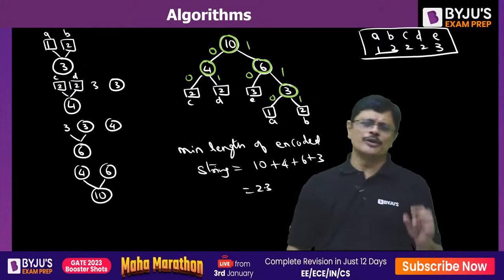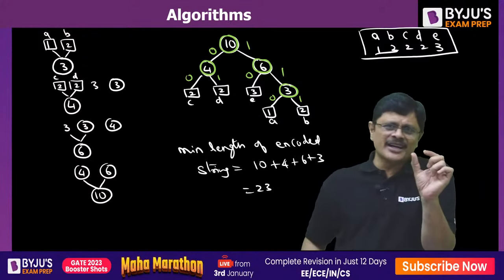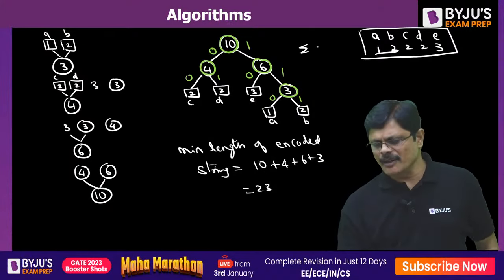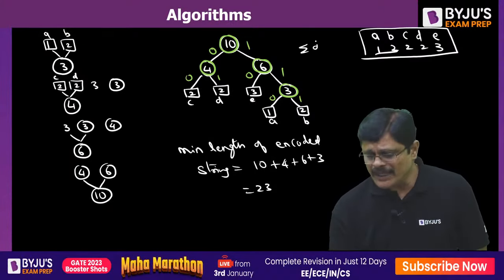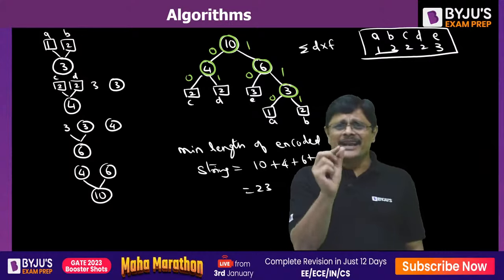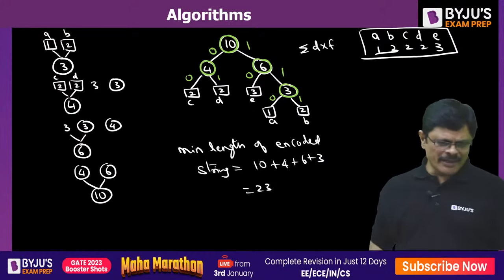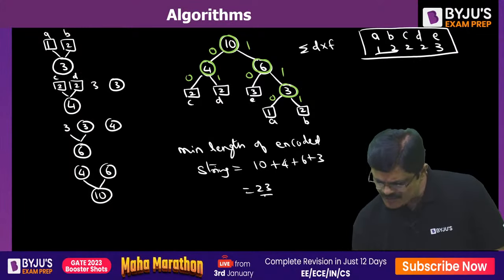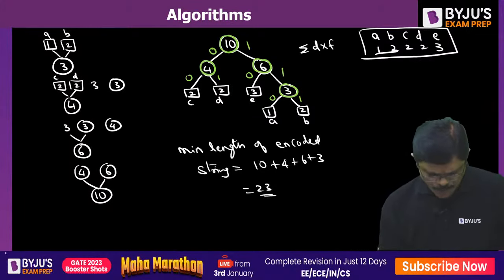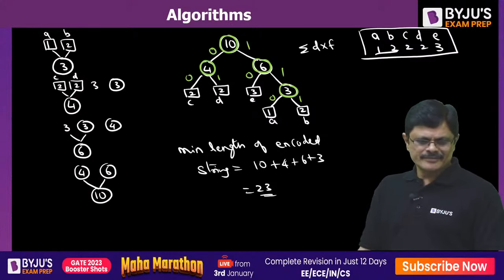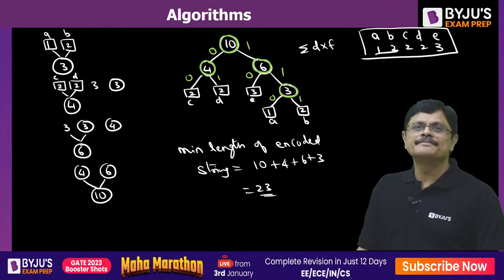Yeah, you can also do it as the sum of the length of the string multiplied by the frequency. That is sigma depth multiplied by frequency over all the letters. That way also you can get the minimum encoded string, my dear friends. Hope you understand. So the answer for this is 23. Hope you all followed this. Is the idea clear? Yes, sir.